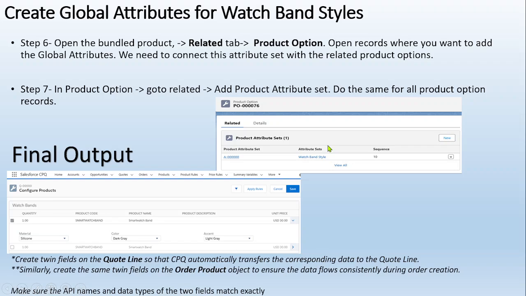This is the attribute set I have just mapped. It means the playlist I have created, which included the songs, I have just given to my friend. Correct? I have shared it with my friend. In a similar way, I have created one attribute set, and now I have shared it with this product option record. Nothing more, it's not complicated. Clear? So what will be the final output? For every record I can see